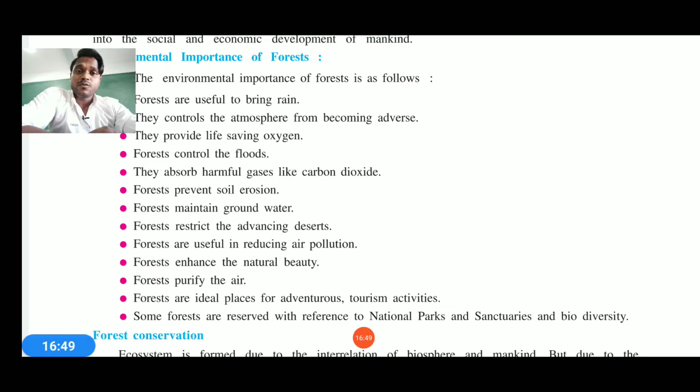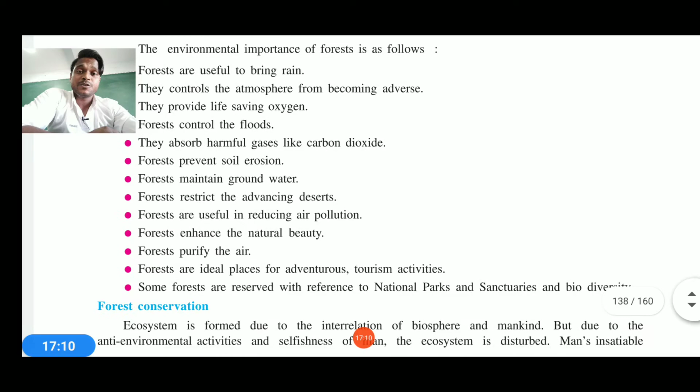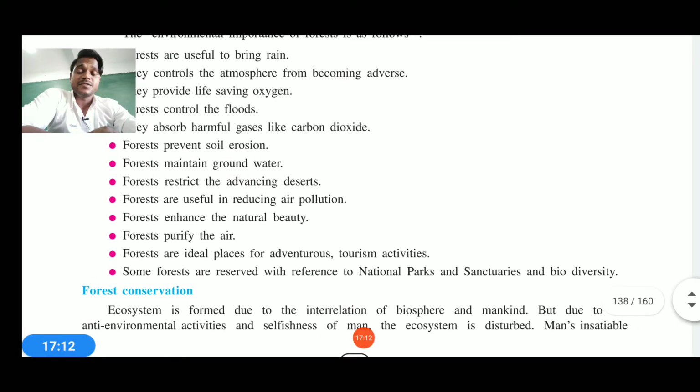Forest maintains the groundwater. If the desert is increasing and killing the forest, obviously forest can help to stop that kind of phenomenon. Forest also restricts the advancing desert, as I said. Plus forests are useful in reducing air pollution. Forest also enhances the natural beauty, as we always go to natural beauty. Plus forest purifies the air.